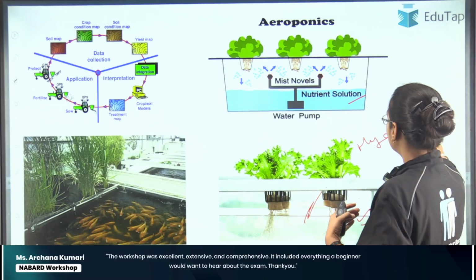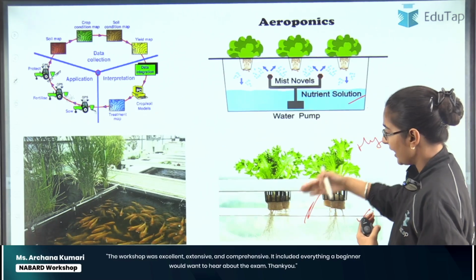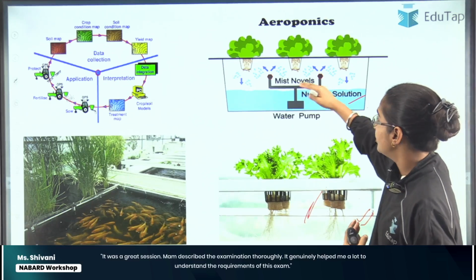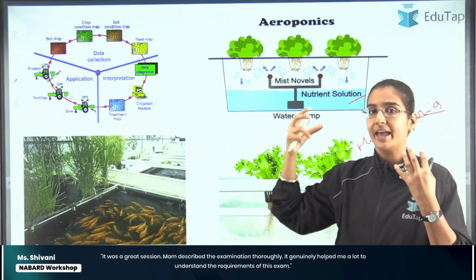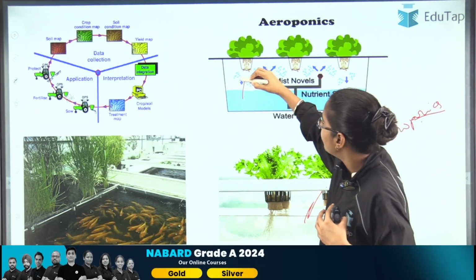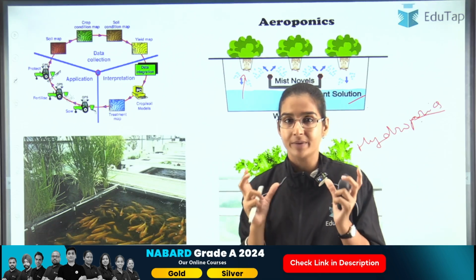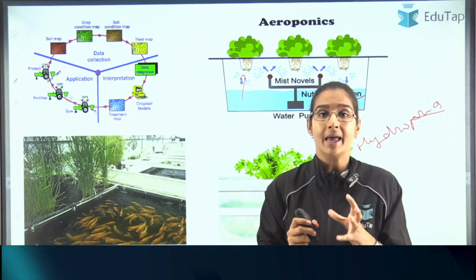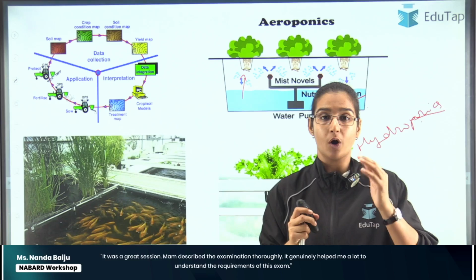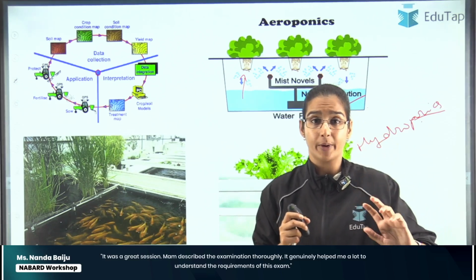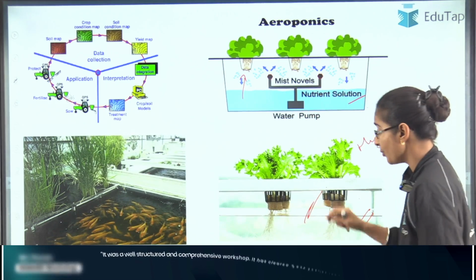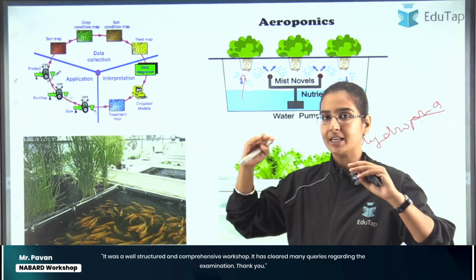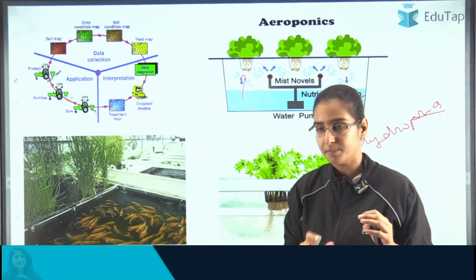But in aeroponics, instead of soaking the entire root system in water, we just keep the roots in the air, and timely we provide some mist to the roots, so that the roots can have maximum oxygen, and the water in the form of mist is provided whenever there is a requirement. In hydroponics, we keep the roots in the water for the entire period, but in aeroponics, we keep them in the air and just supply them with the mist.